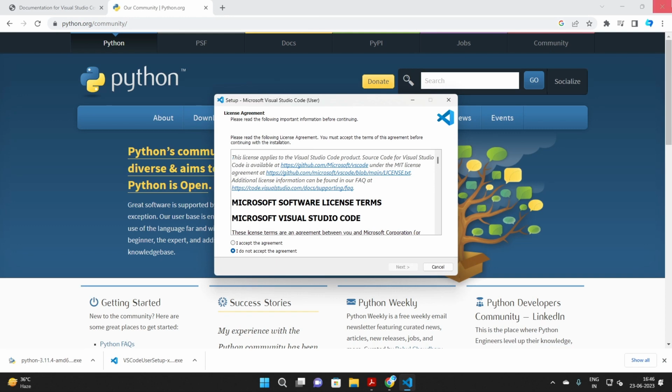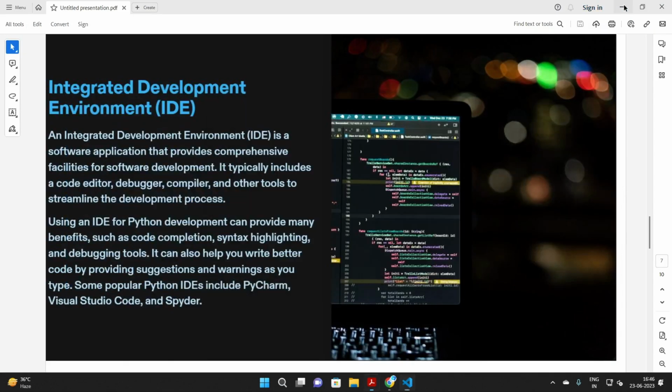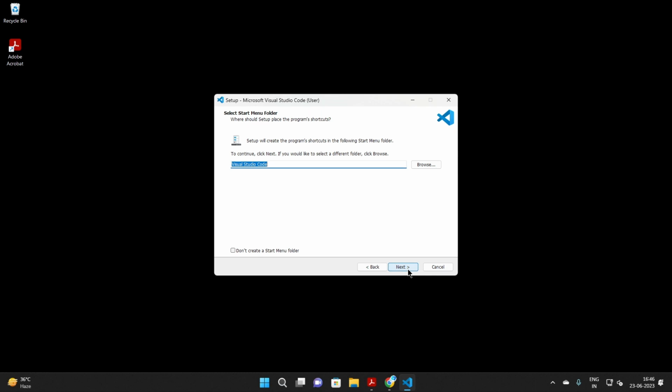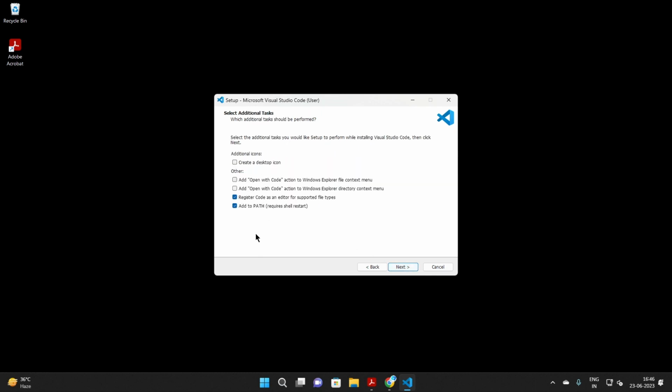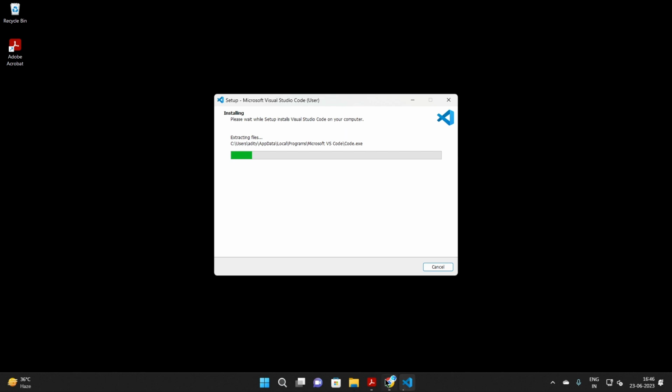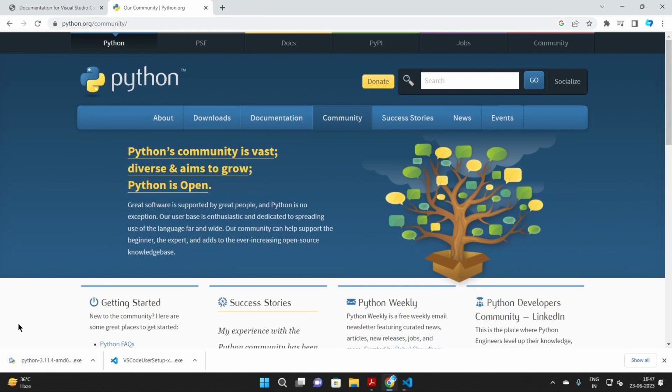Guys, this is the Visual Studio Code user setup. It takes some time to open. So guys, now you need to check the first option, that I accept the agreement, and like a normal installation you need to proceed. Now guys, at this moment you need to check all the options, and till the time it's installing, I need to install the compiler.